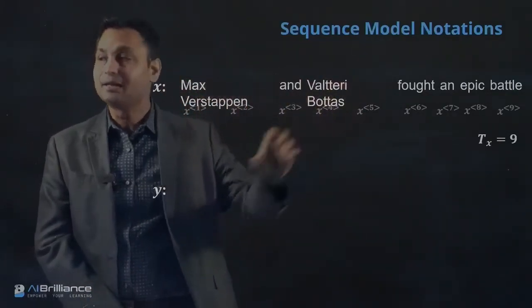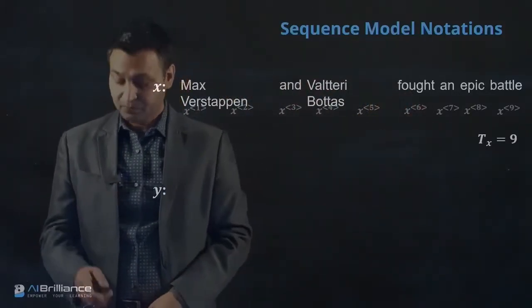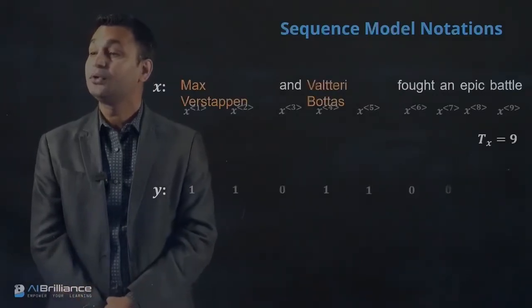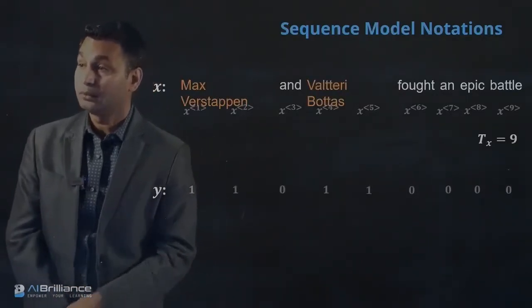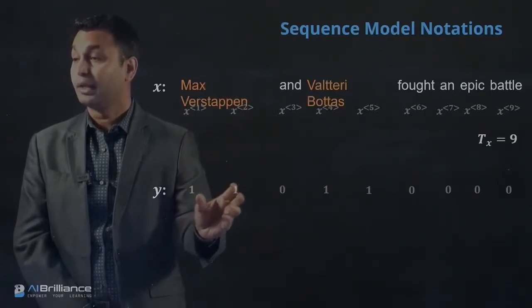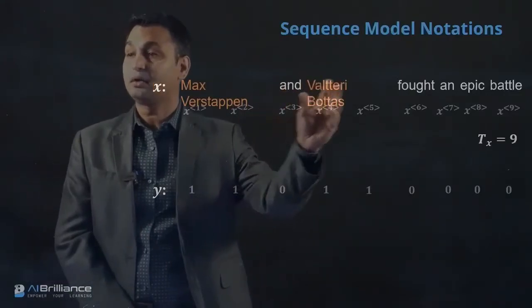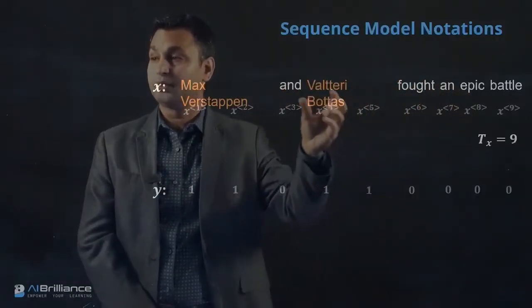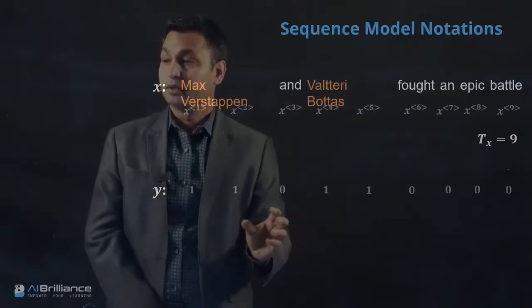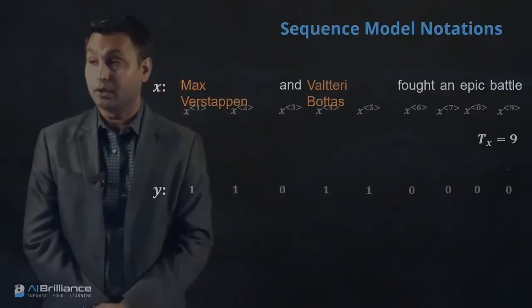For that, the representation for input is going to be this, where the length is 9, and the output is going to be this, where the words Max and Verstappen are 1 and 1, because they are related to names. Anything that is not a name, which is and, fought, an, epic, battle, is 0.